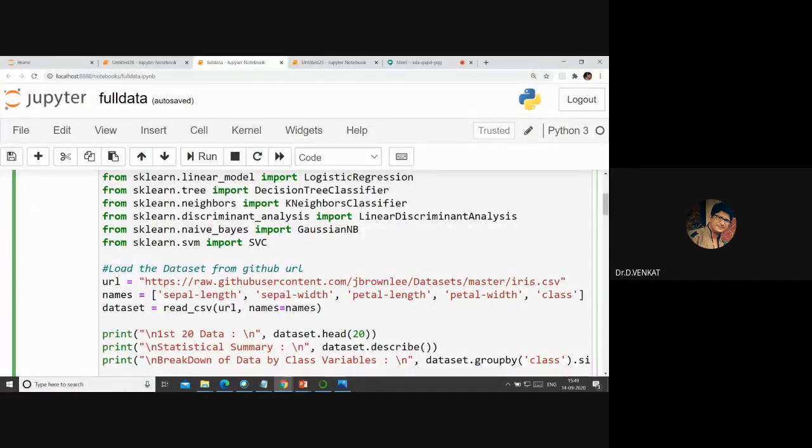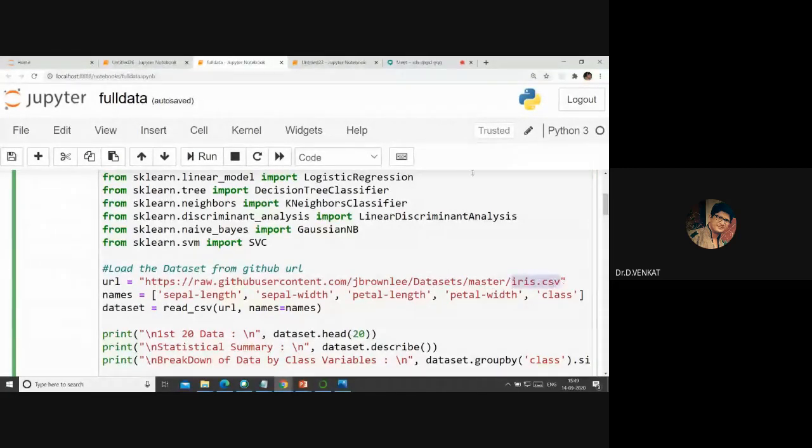See here, I have one CSV file. Basically, I am using this URL. I'm declaring the URL here using GitHub. GitHub is open source, wherein all the open source code and data is available. There is Jason Brownlee, who has defined the datasets. In the master, he has defined iris.